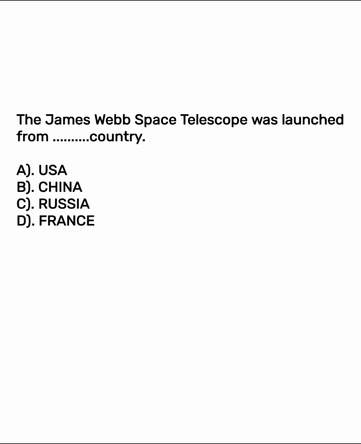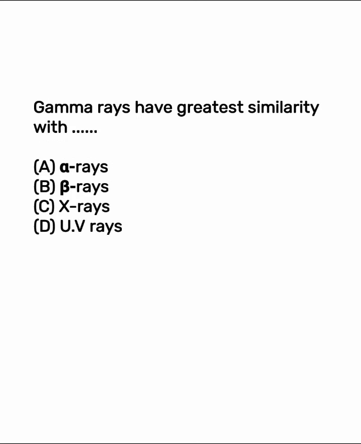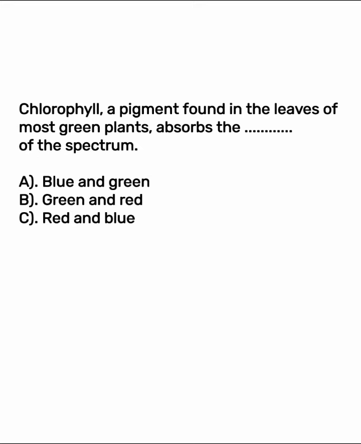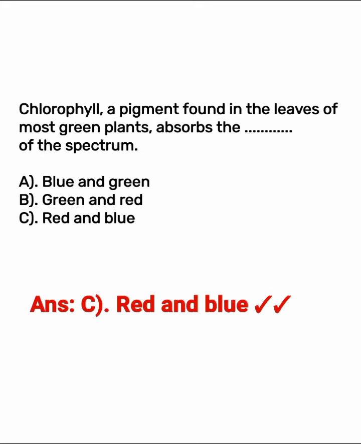The James Webb Space Telescope was launched from which country? The right answer is option D, France. Gamma rays shows the greatest similarity with the option A, alpha rays, option B, beta rays, option C, X rays. Option C is the right answer. Chlorophyll, a pigment found in the leaves of most green plants, absorbs which spectrum of light. The right answer is option C, red and blue.